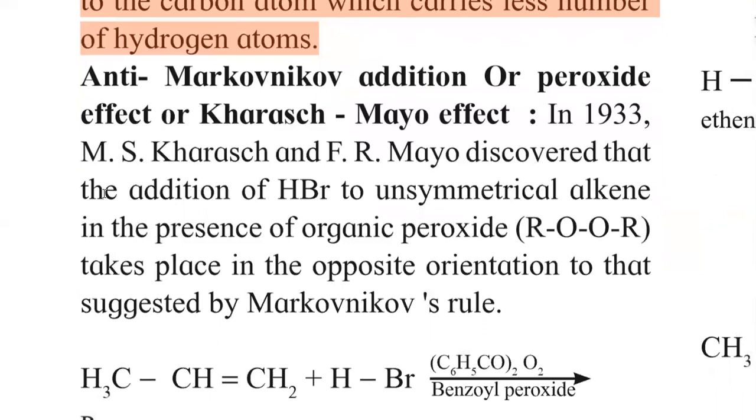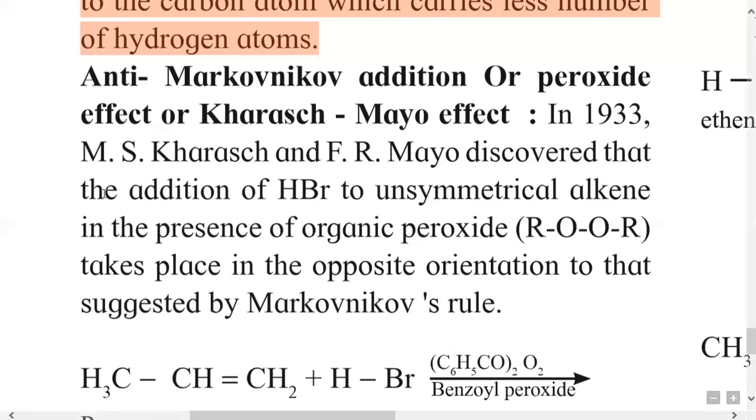Now exactly opposite to this is anti-Markovnikov addition, and this takes place in the presence of peroxide. This is also known as the Kharash-Mayo effect, because these two scientists studied the addition reaction opposite to Markovnikov rule at the same time. Hence the name anti-Markovnikov addition, or peroxide effect, or Kharash-Mayo effect.